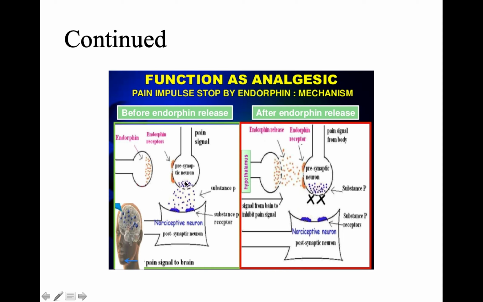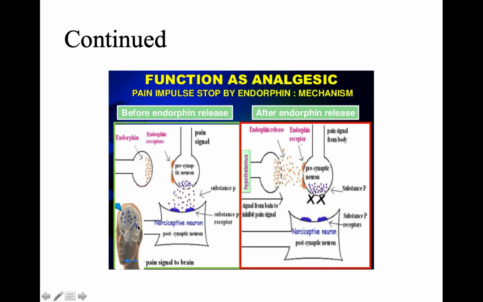Once it is activated, it releases the neurotransmitter called substance P. This substance P binds to the postsynaptic neuron, or the nociceptive neuron, which has the receptor for substance P. The binding of substance P to its receptor in the postsynaptic neuron activates this neuron also, and ultimately sends the pain signal to the brain.